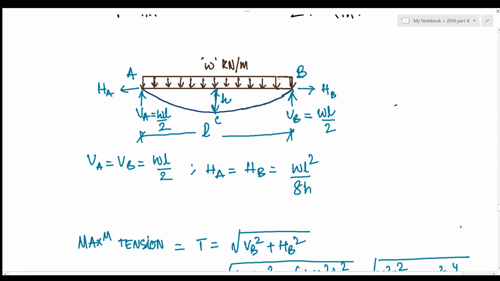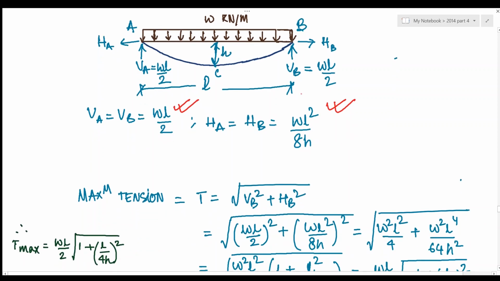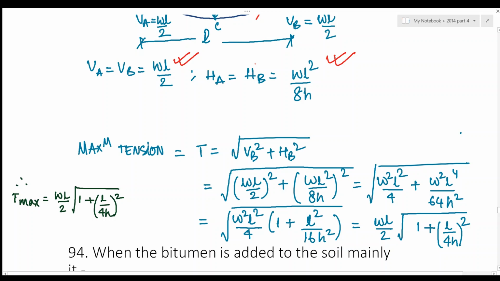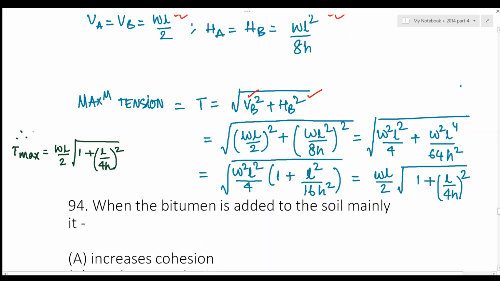The vertical reactions are given by WL by 2, WL by 2, and the horizontal reaction is given by WL square by 8H. The maximum tension in the cable is given by the root of vertical reaction square plus horizontal reaction square. If we replace the values, the maximum tension comes out to be WL by 2 into root over 1 plus L by 4H whole square.